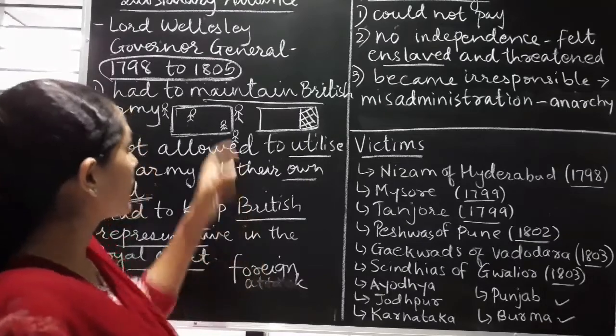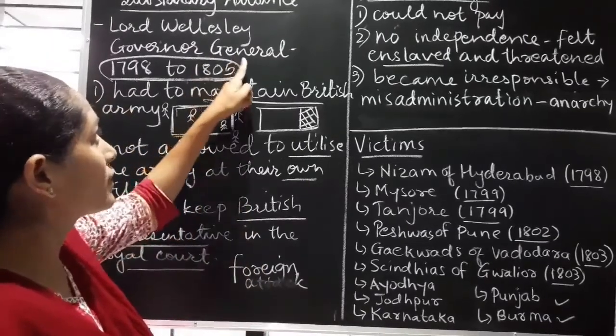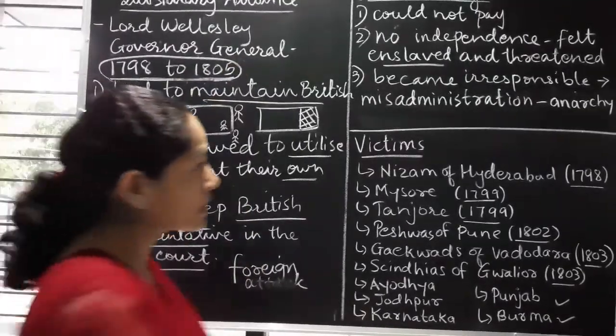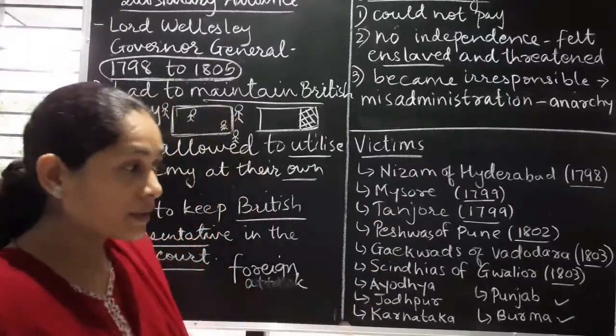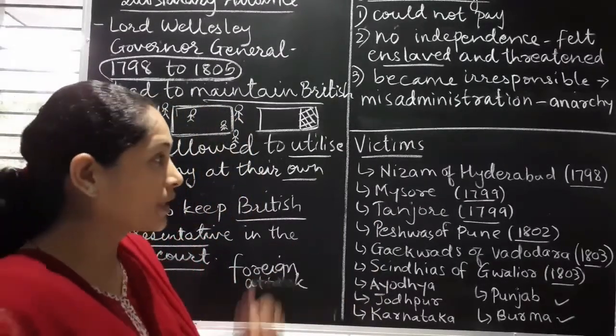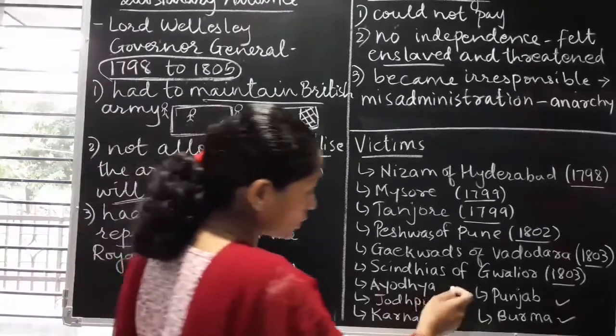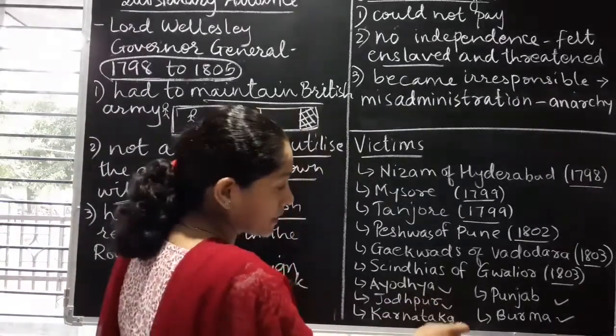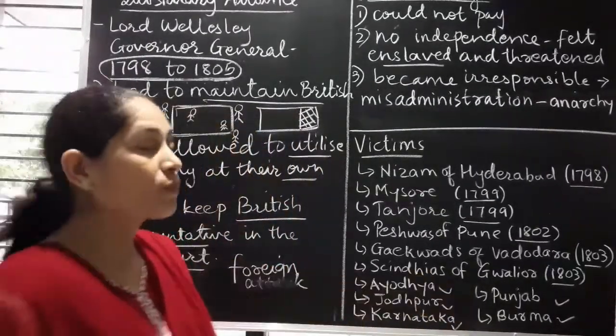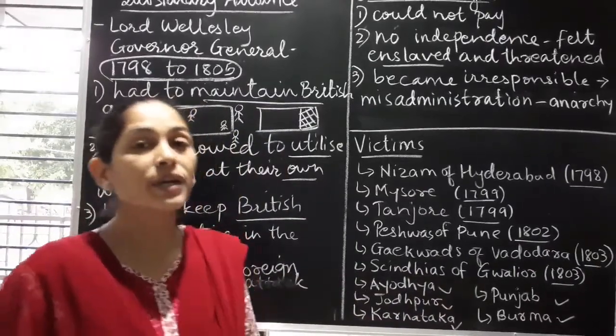Okay, now if you look at this, during this tenure of Governor General, in those 7 years, these all places were taken in the name of subsidiary lines from the Indian rulers. Okay, then we had Ayodhya also, Jodhpur also, and Karnataka. Punjab and Burma was also taken like this from the Indian rulers.